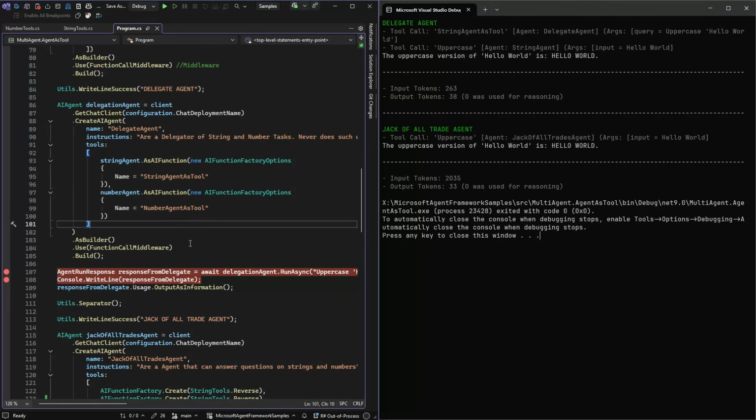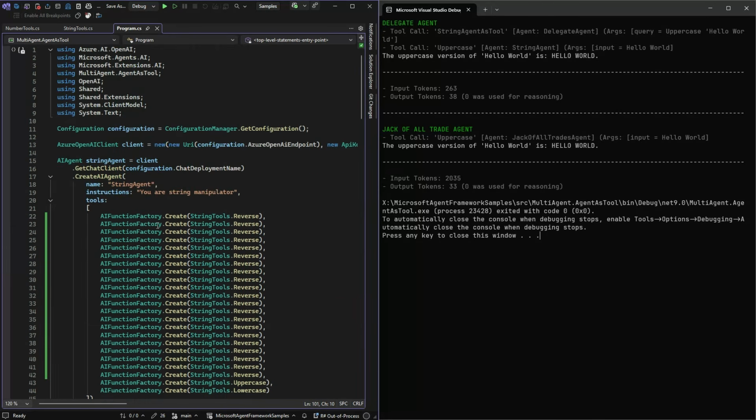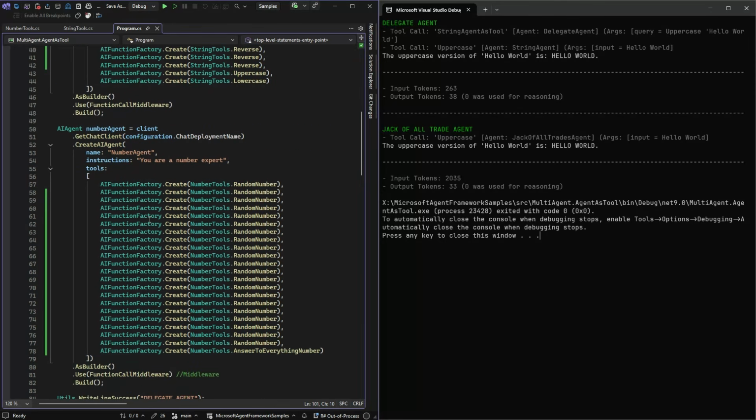You can also reuse different agents in this way, where you may have a bunch of agents lying around in various areas, like one string manipulator, and then you suddenly need it in another place. So you can use them that way. But that is actually everything for this one.